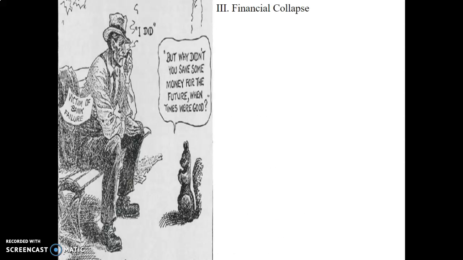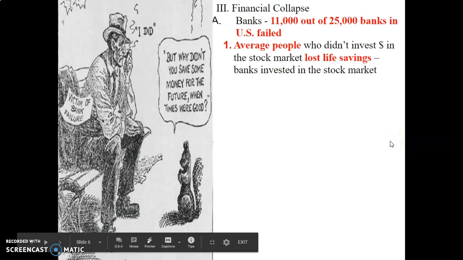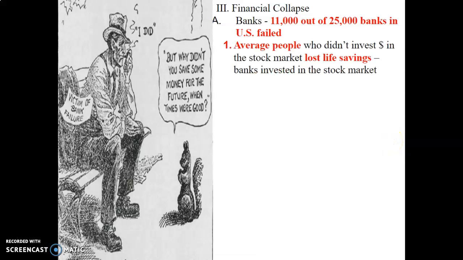The financial collapse. After all of these factors came into being, the financial collapse happened, where 11,000 out of the 25,000 banks in the United States failed. That means that 1 in 3 banks failed. The average person who didn't even invest in the stock market lost all of their life savings, because the banks also invested in the stock market.